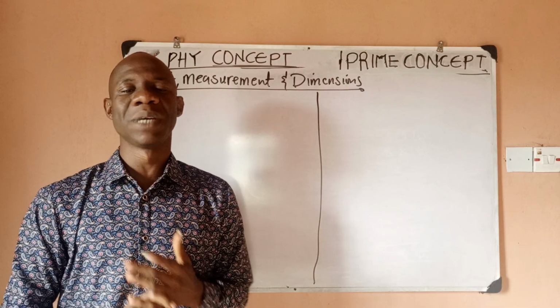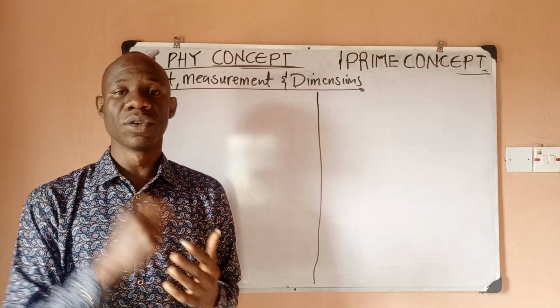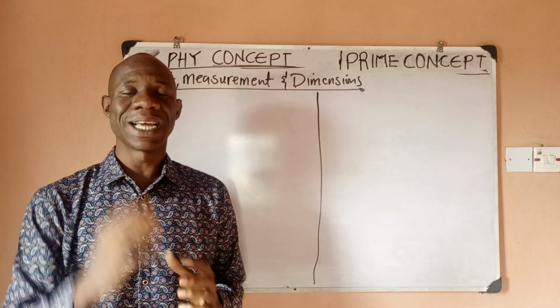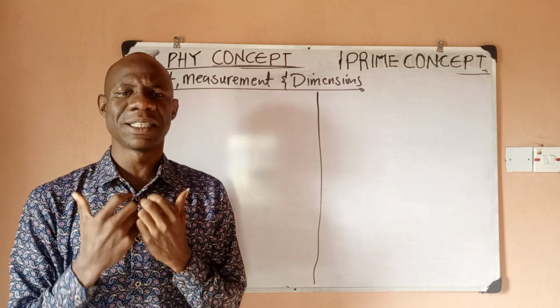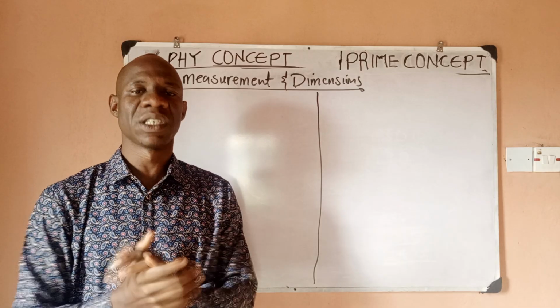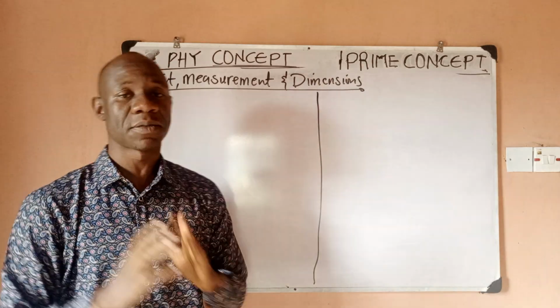So in this video you'll be learning what units are, the origin of units, how to carry out measurements, conversions from one unit to another, and the different prefixes that are used in physics, which is very important. And in the next video we'll get on to the introduction of dimension.